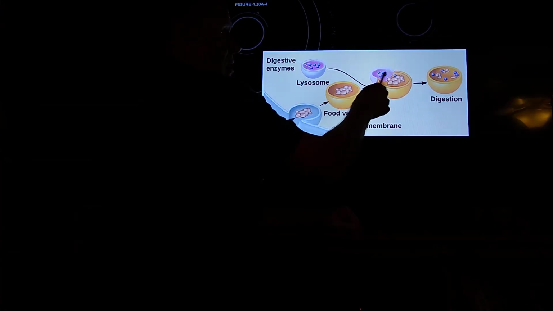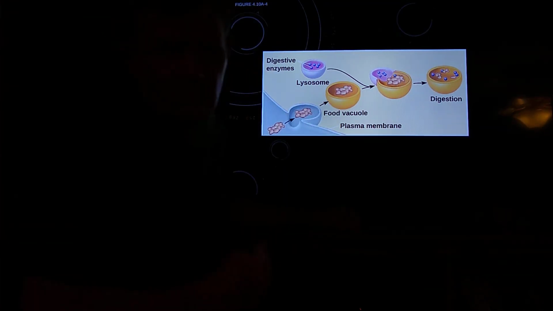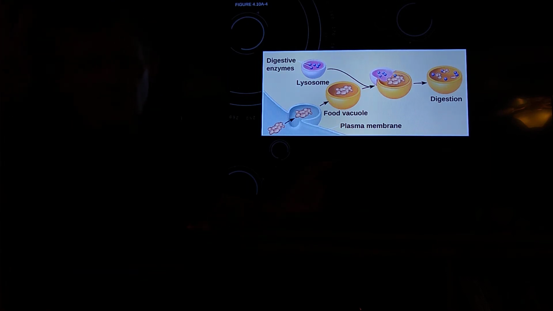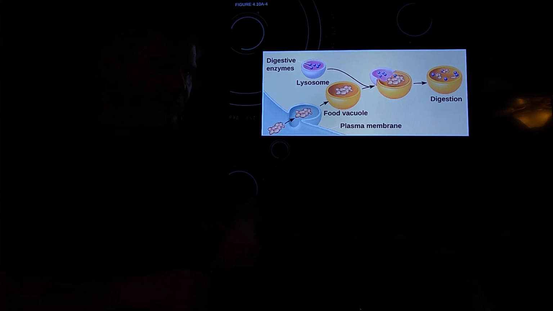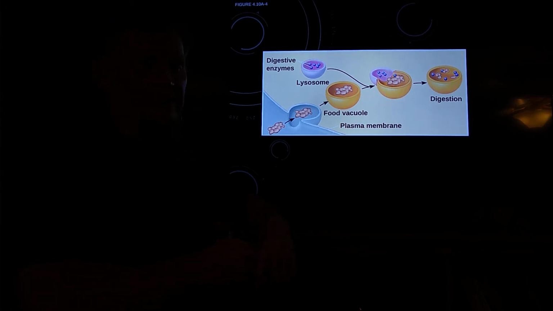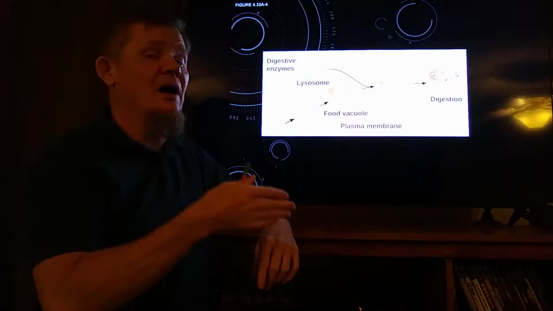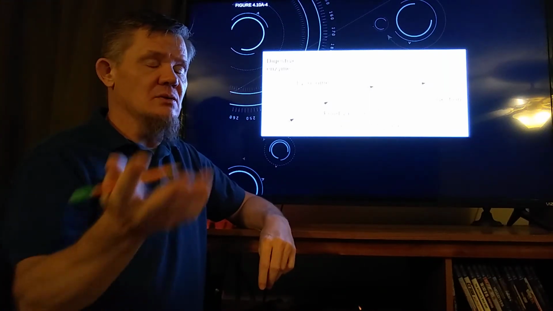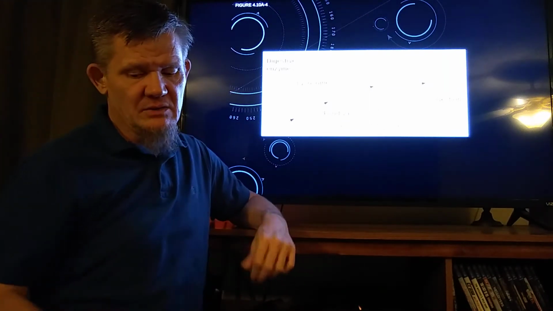And when the two join together, it releases those digestive enzymes, and what the digestive enzymes do is they gobble up, they destroy whatever was inside of that food vacuole. Again, put food in quotes. It's not doing this because it's hungry. It's doing this because this is its job to protect you, to defend you against something trying to make you sick.